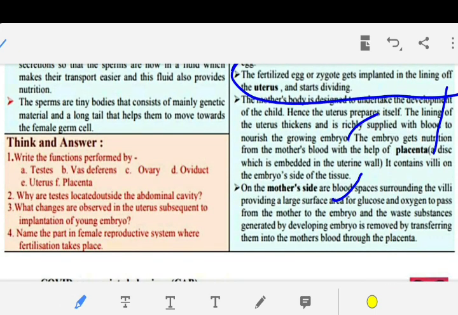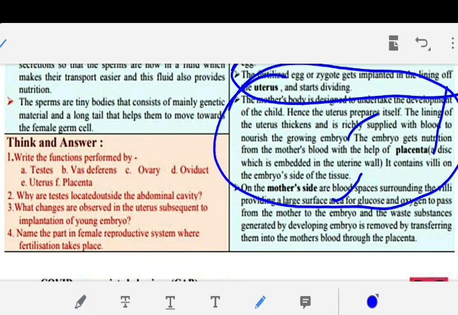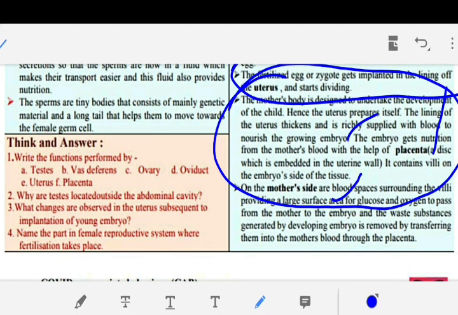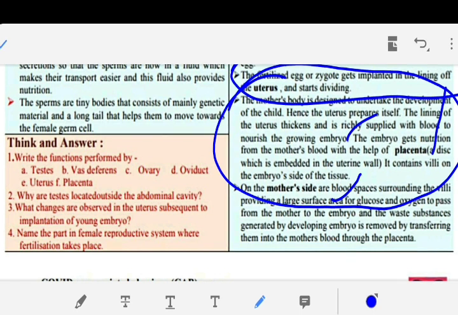What changes are observed in the uterus subsequent to implantation of the young embryo? The mother's body is designed to undertake the development of the child, hence the uterus prepares itself. The lining of the uterus thickens and is richly supplied with blood to nourish the growing embryo.